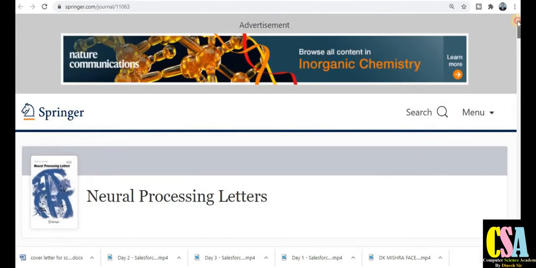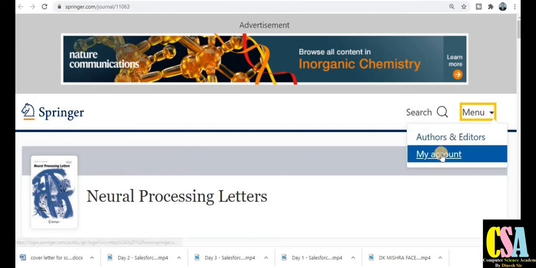If you want to know how to submit, just click on the menu button, and here you will find My Account. Before submitting your research article, you have to create your own account to submit it. So this is how we can submit our research article in this journal.